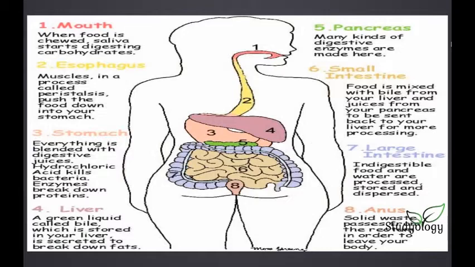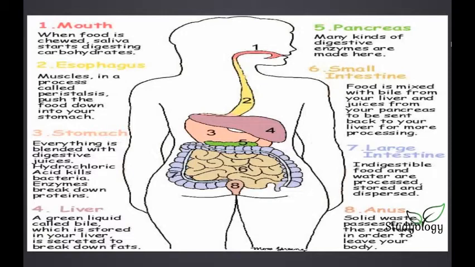Next is the liver. The liver is an organ that produces bile, which is stored and helps in digestion too. And then comes the pancreas, which creates digestive enzymes. Then in the small intestine, the food is again mixed with bile, and for the liver to produce more bile, the pancreas sends the enzymes.